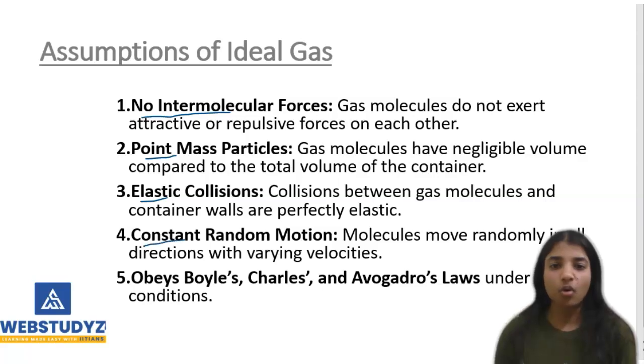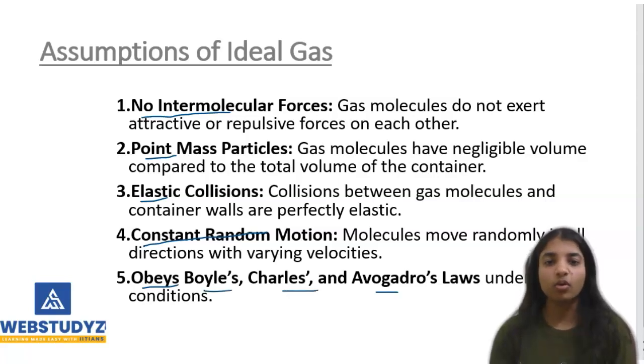Next is the constant random motion: molecules move randomly in all directions. And our last assumption is that it obeys Boyle's law, Charles' law and Avogadro's law under all conditions. So these are all the assumptions of the ideal gases.